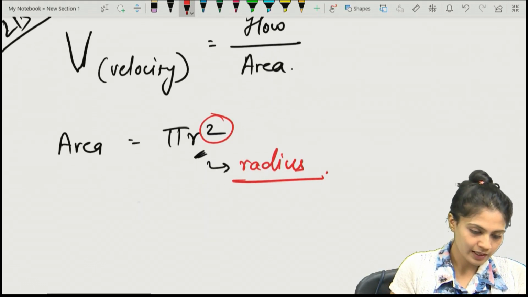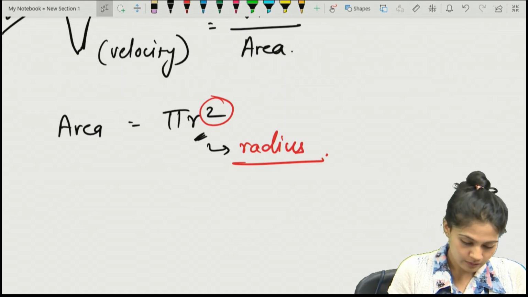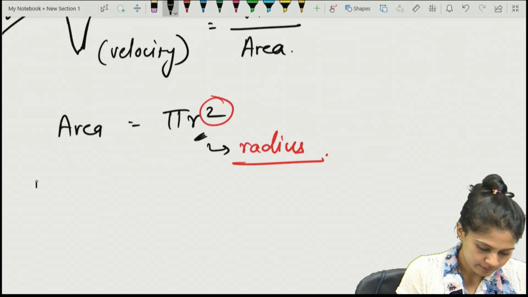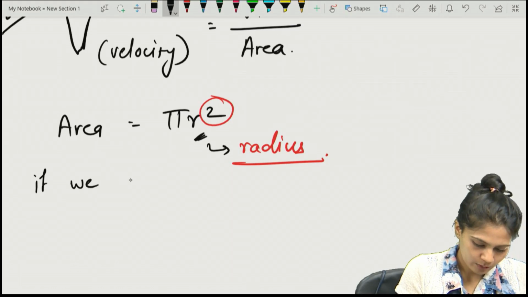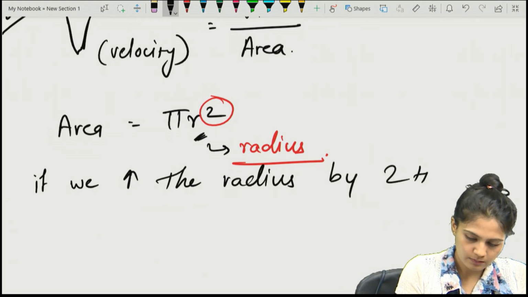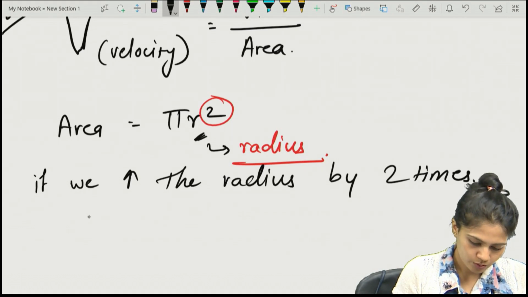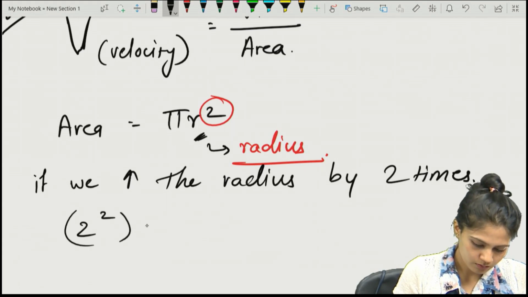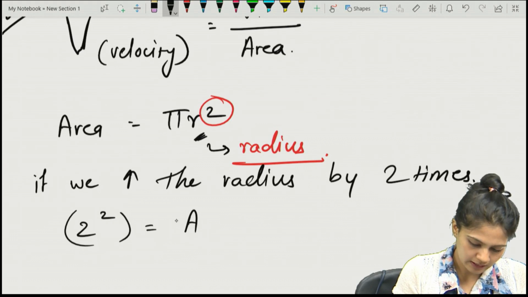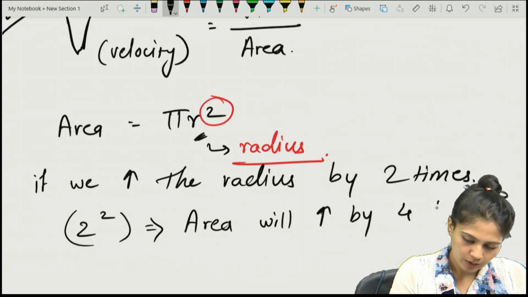So if we increase the radius, what will happen to the area? If we increase the radius by 2 times, what will happen? 2 to the power 2, that means the area will increase by 4 times.